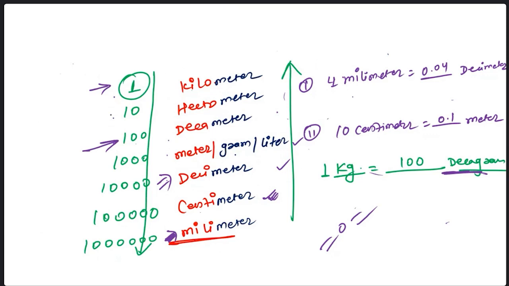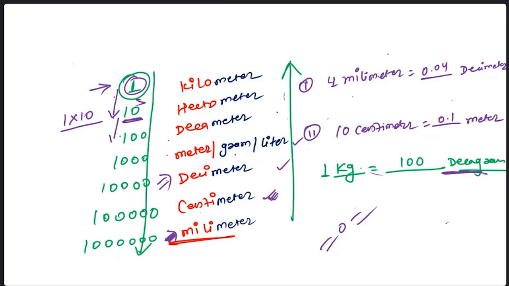So you count the difference from here to here only. Out of 3, only 1 you have to leave. So there is a 1 difference, 2 difference. There is a 2 difference, so that means you have to put 00. That is the reason I am putting 00: with 1 difference you multiply with 10. The actual answer is 1 and I am going 1 down, so this becomes 1 into 10, and 1 into 10 is 10. That is the reason I directly wrote 10.